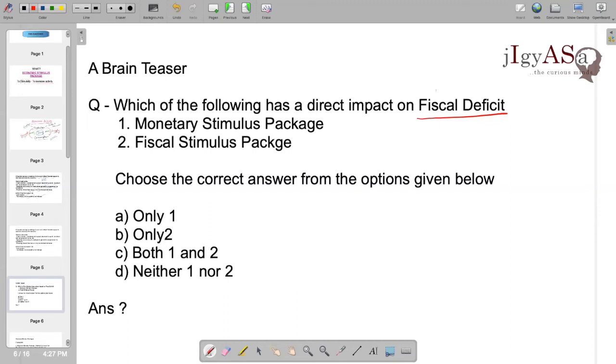If you don't understand fiscal deficit, don't worry, we can explain it in another video. If you understand it, try to find out the answer. I will discuss this question at the end of the video. I have given this question because UPSC asks that kind of question from the basic understanding of the concept. This question is very simple if you understand the concept, and it is very difficult if you don't.